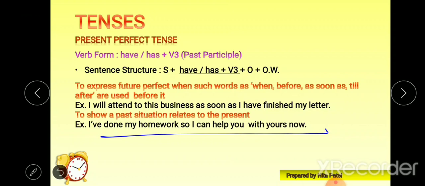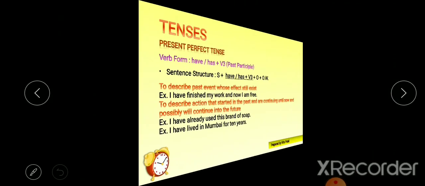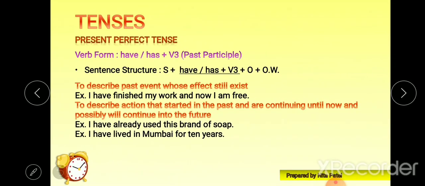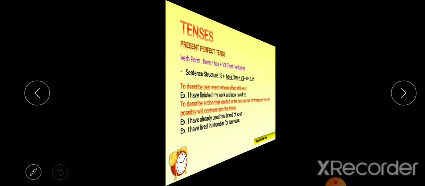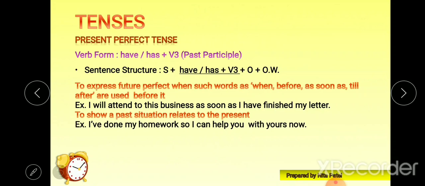I have done my homework, so I can help you with yours now. The past situation is that I have done my homework, and it is still related to the present. It's like the earlier use, that is to describe past events whose effects still exist, and here we can relate it to the present also.